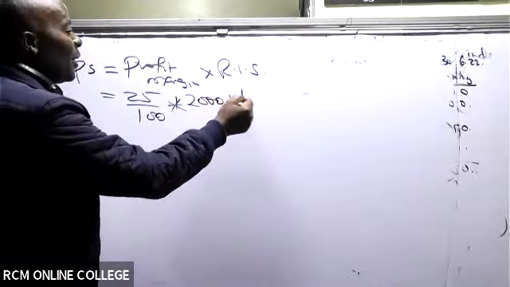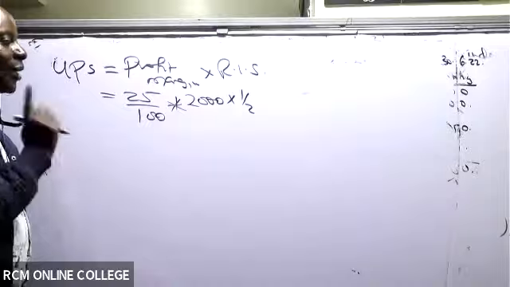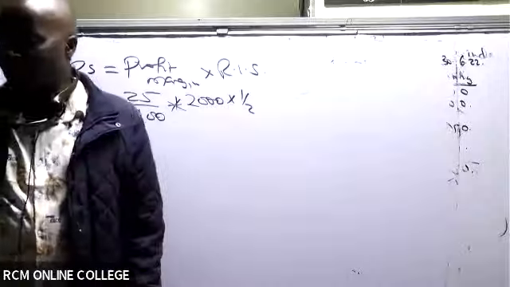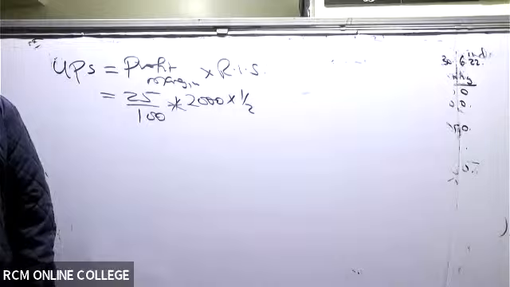And then they have told us that at the end of the year, we only had a half of these goods remaining unsold. So then the UPS figure, itakuja kuwe ngapi UPS figure?